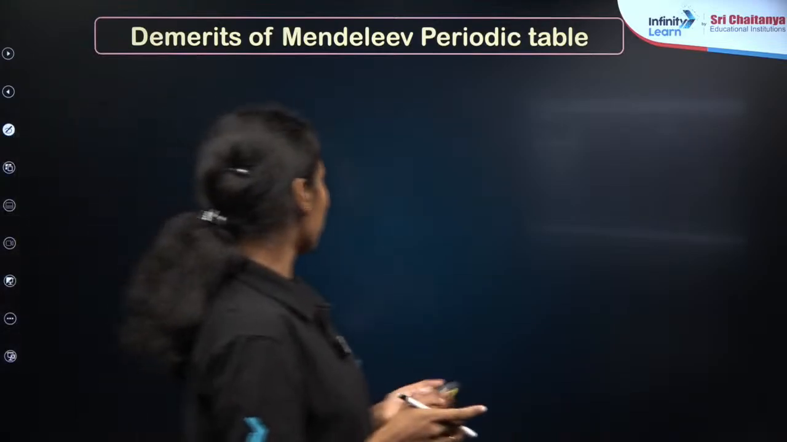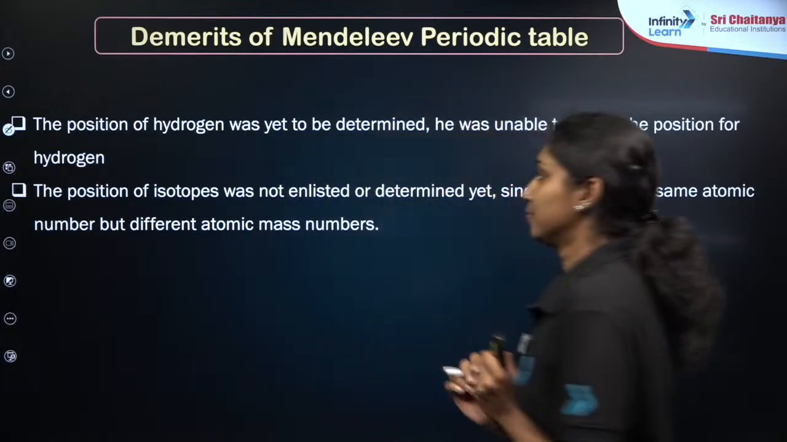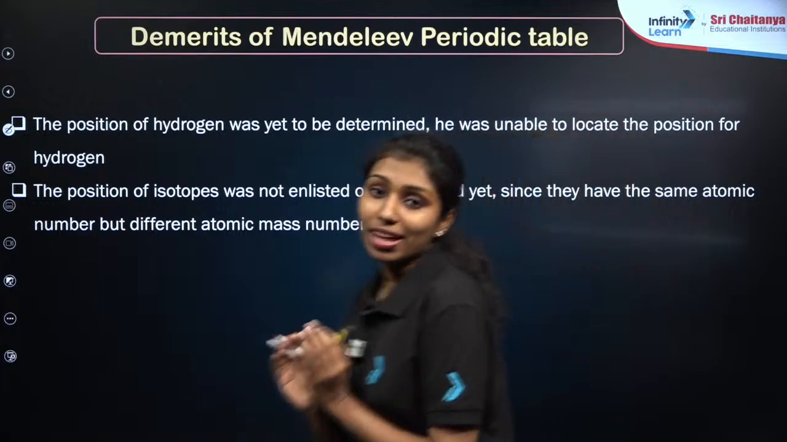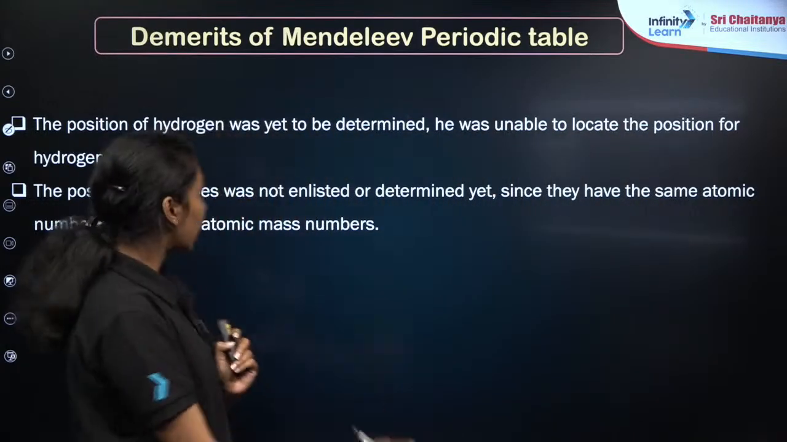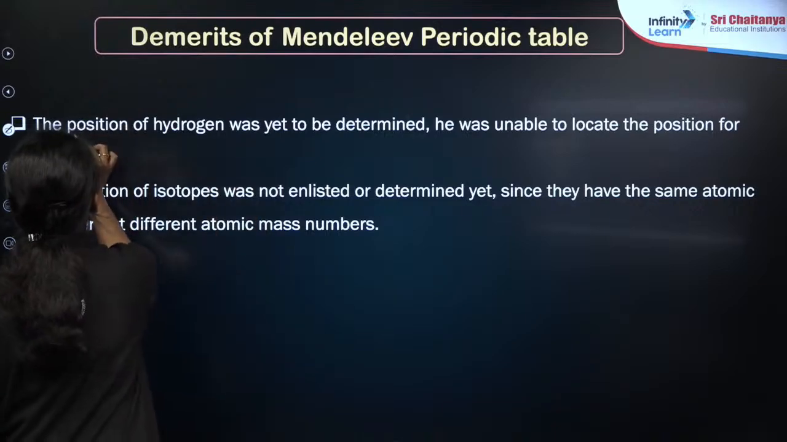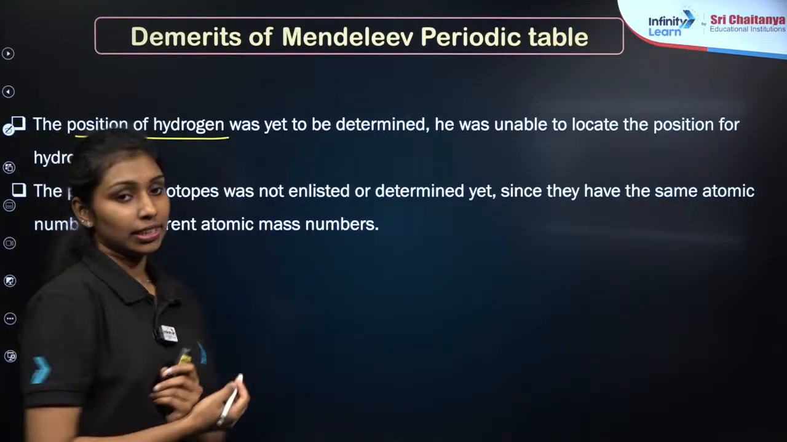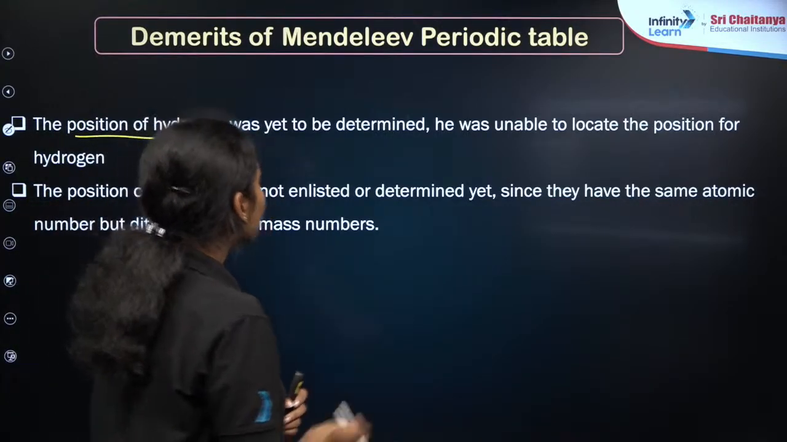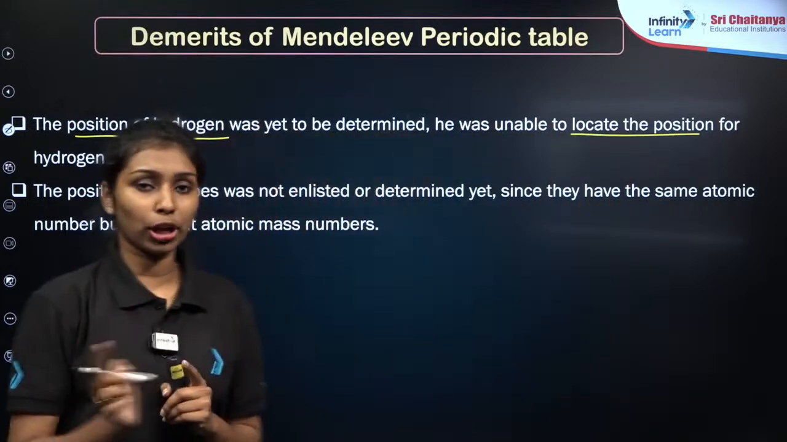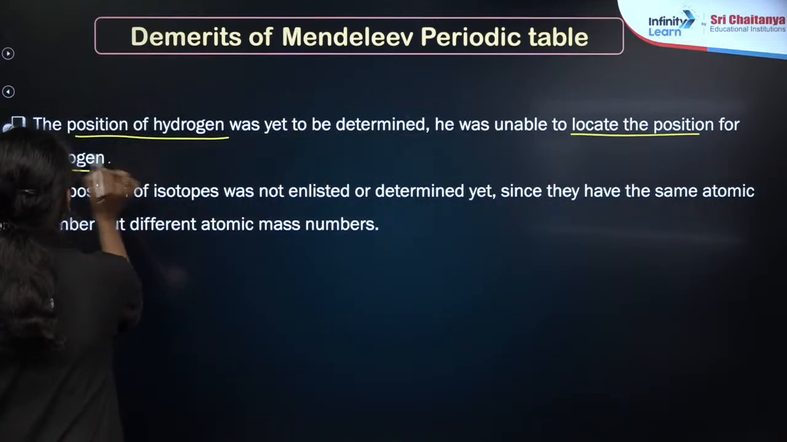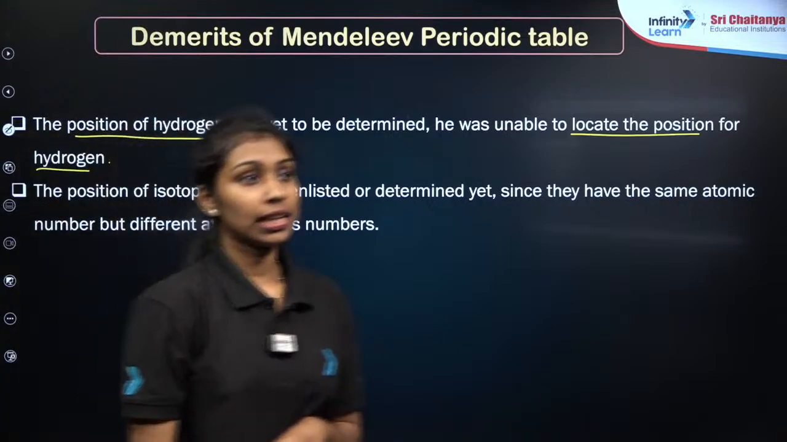Even though he made many good contributions to chemistry, it has some drawbacks or demerits, right? We can check what they are. He arranged all the 63 elements into different groups, but he failed to explain the position of hydrogen. It is yet to be determined, and he was unable to locate the position of hydrogen, right? This is one of the major drawbacks of his periodic table.